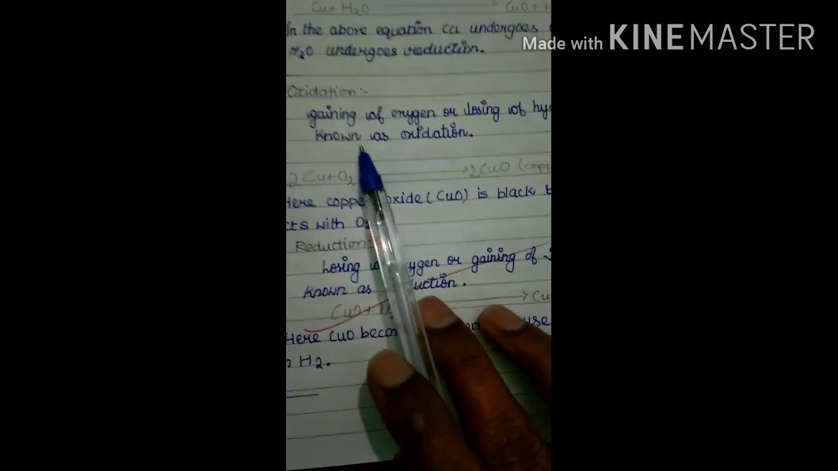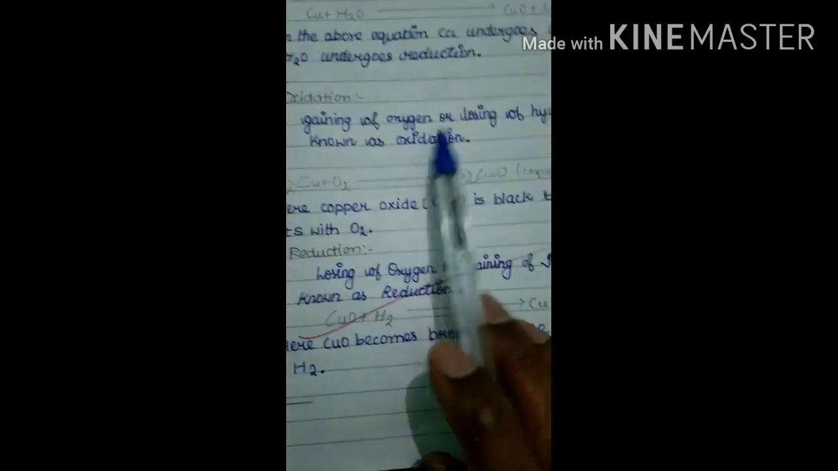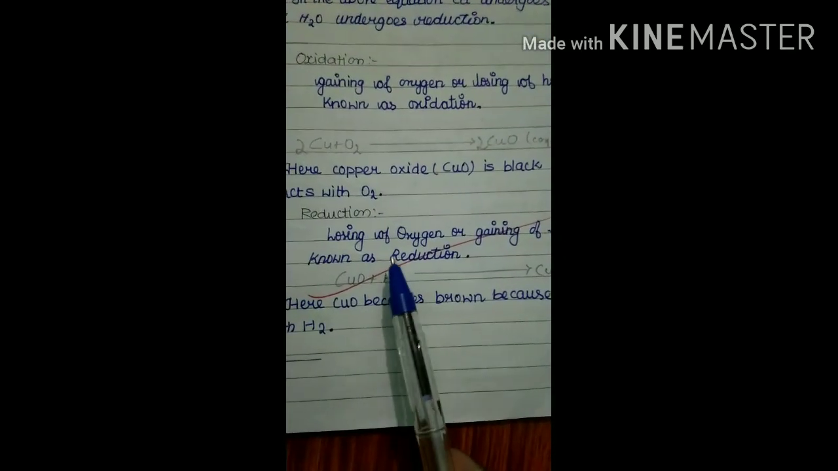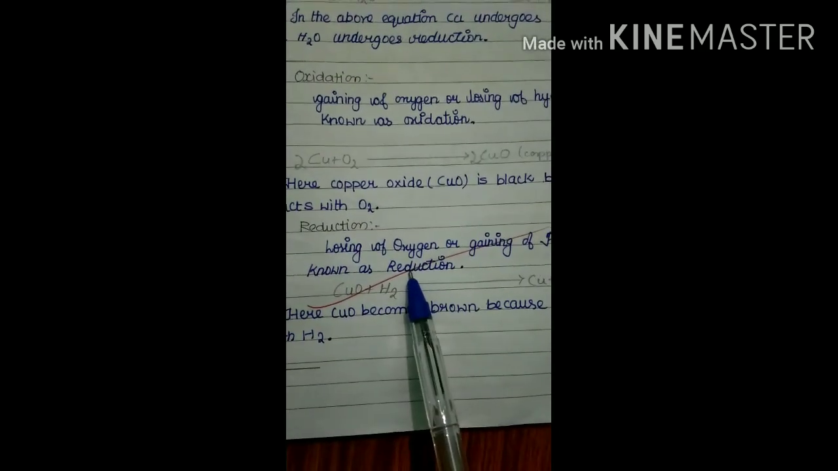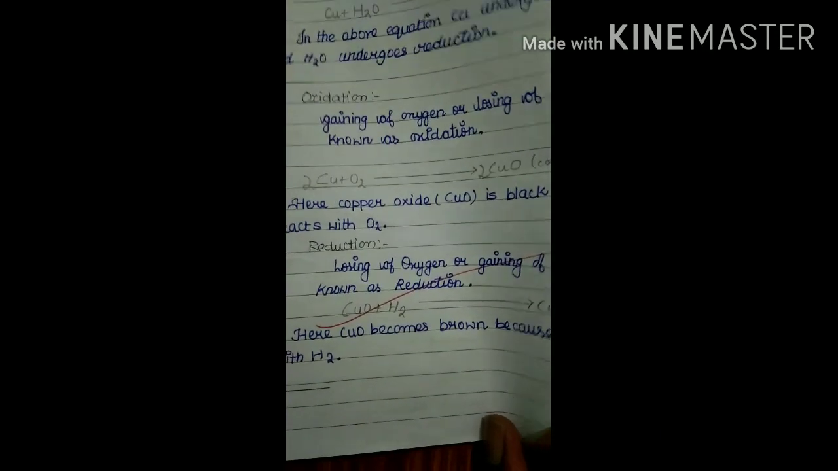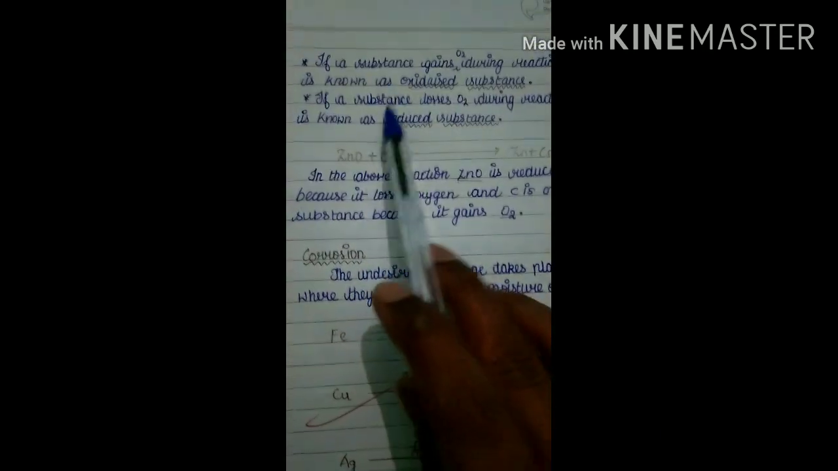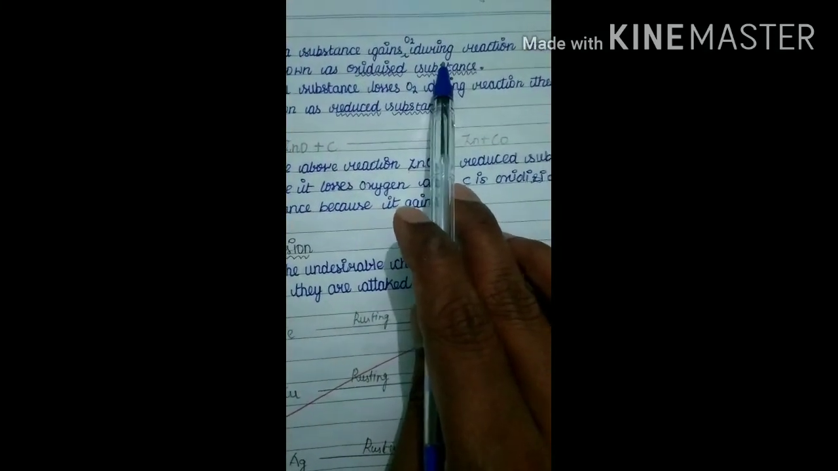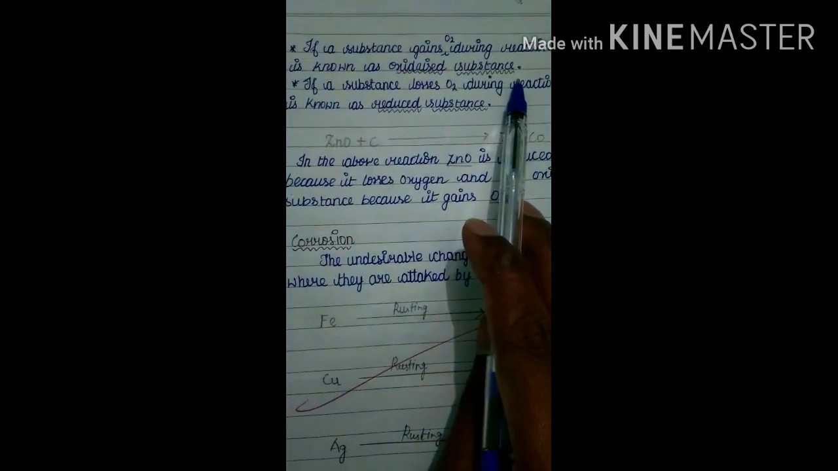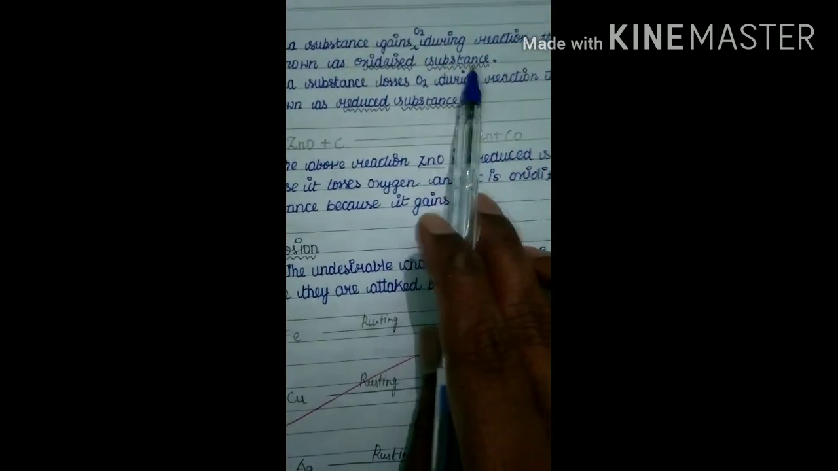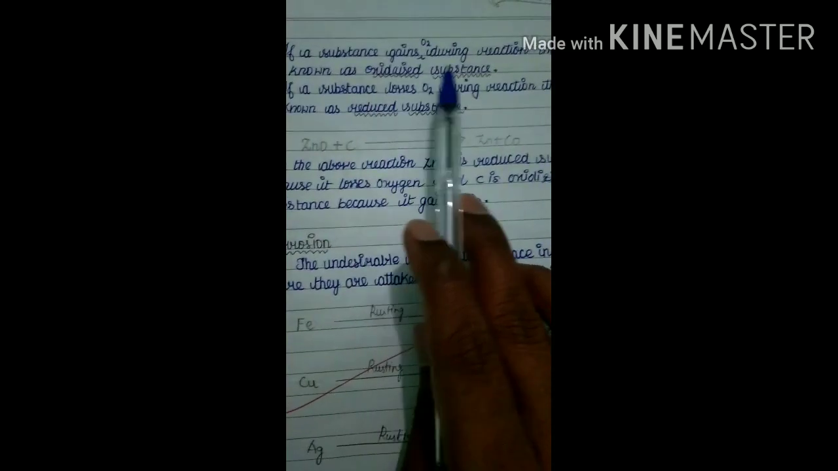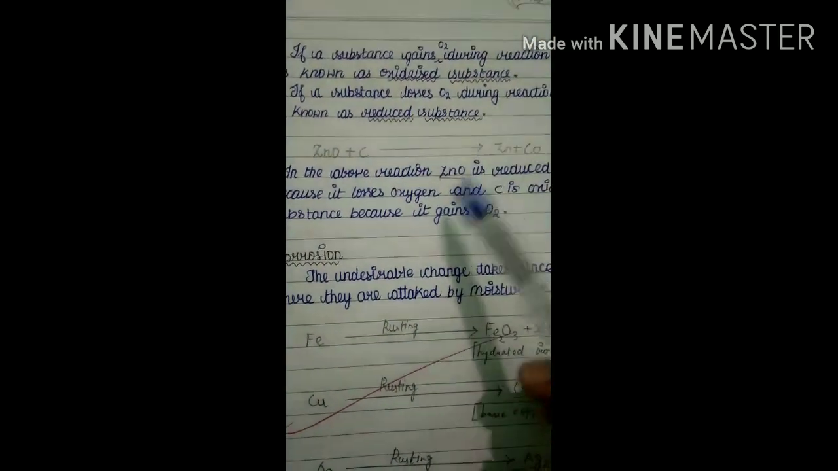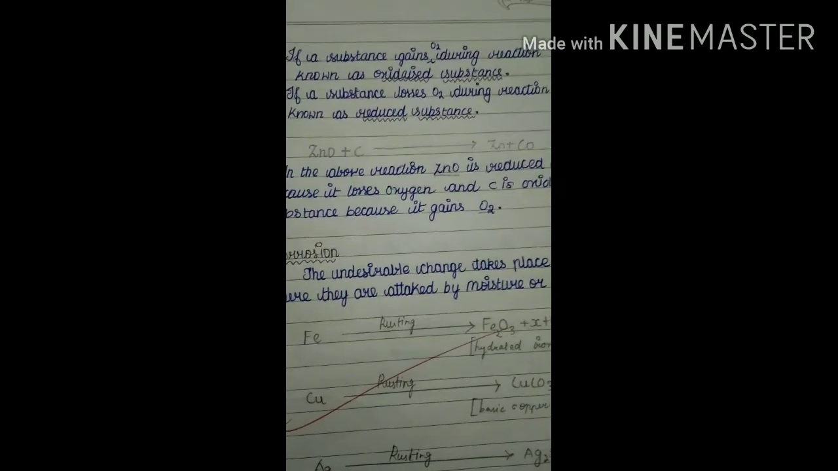So I repeat once again, oxidation means gaining of oxygen atoms or losing of hydrogen atoms. Reduction means losing of oxygen atoms or gaining of hydrogen atoms. These are the examples. Next, some more points are there regarding this one. That is a very important point. If a substance gains oxygen atoms during a reaction, then it is called an oxidized substance.